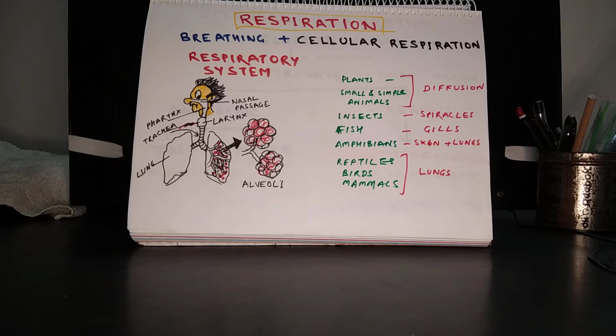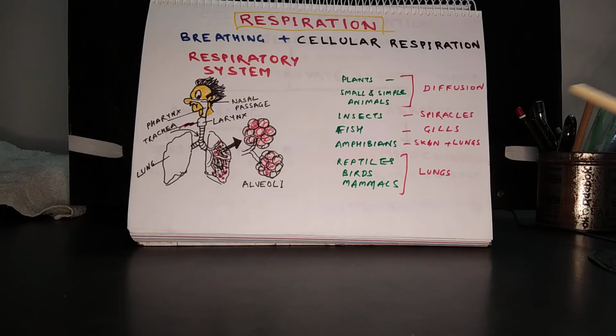Now different organisms have different mechanisms for exchange of gases. In the case of plants and simple animals, diffusion is enough because their sizes are small. Although a plant has a very big size, it cannot develop a system. So different parts have their own exchange of gases through diffusion.